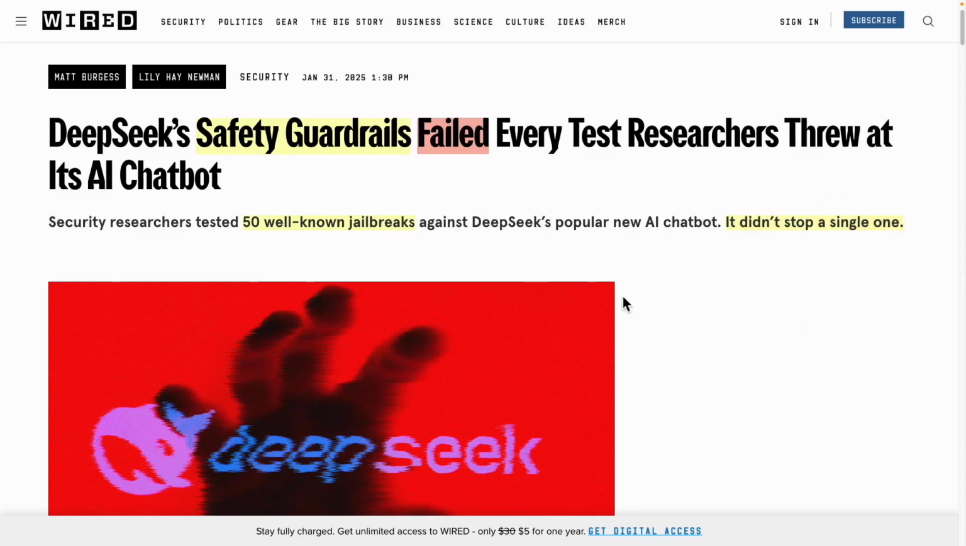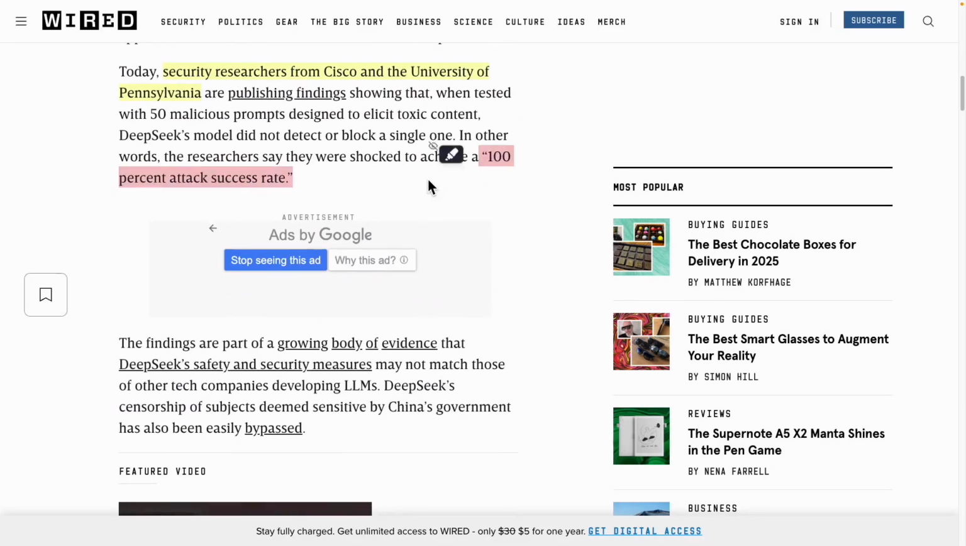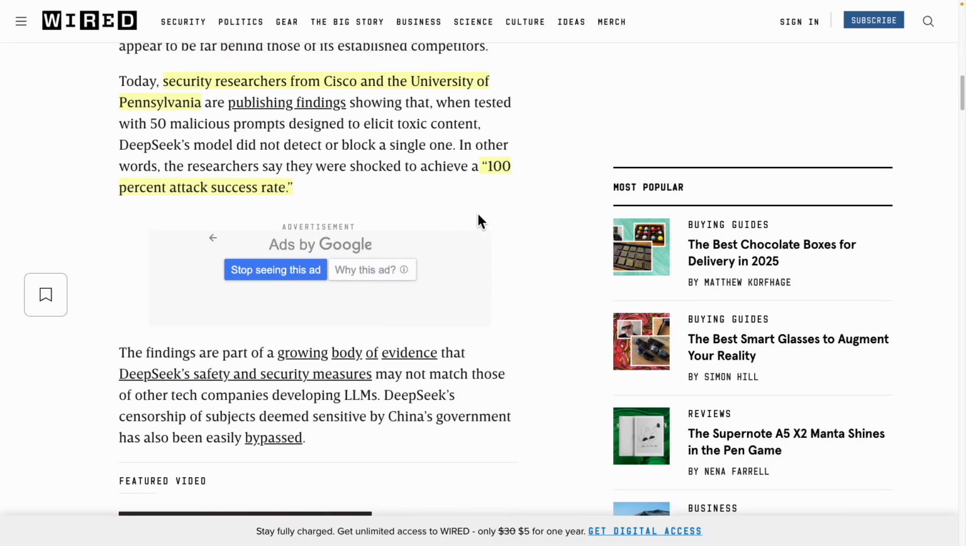This involves researchers from Cisco and the University of Pennsylvania, as mentioned here. These individuals, who are experts in security research, conducted a series of tests and found that the AI model was unable to effectively block harmful content. This includes hate speech, bomb-making instructions, incitement, and a variety of other dangerous materials. The attack success rate means that if an attack is made, it will always succeed. But now, this has been resolved.